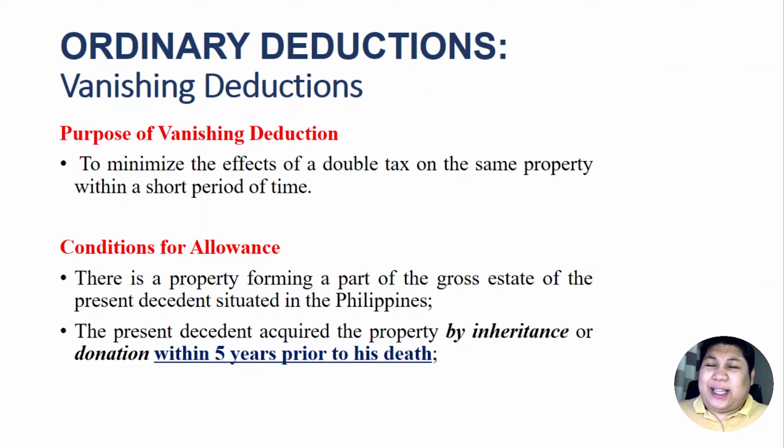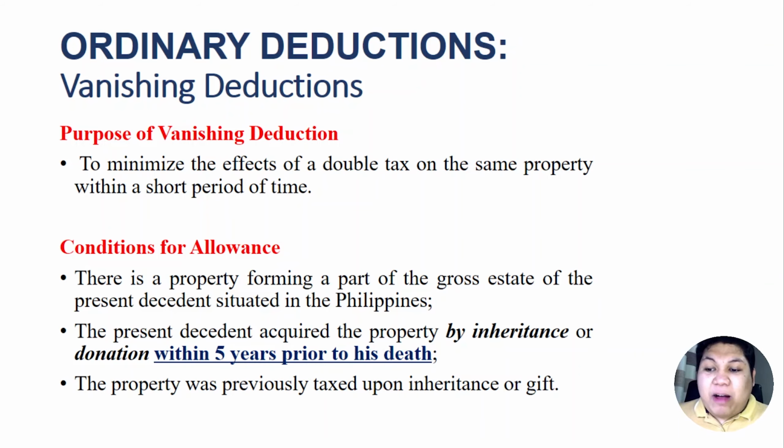Whether the property was received through inheritance or through gift, as long as the prior transfer and today's death are within the 5-year duration, and the property was previously taxed upon inheritance or gift. The very purpose of vanishing deduction is, of course, to minimize the effect of double taxation, direct or indirect duplicate taxation. The property to qualify for vanishing deduction should have been subjected already to estate tax or donor's tax.